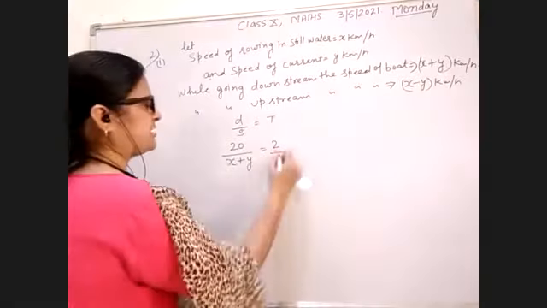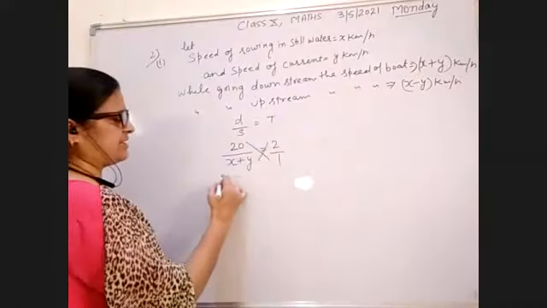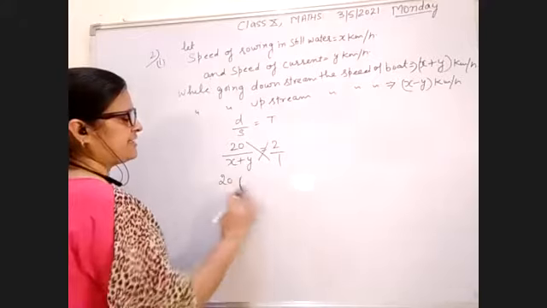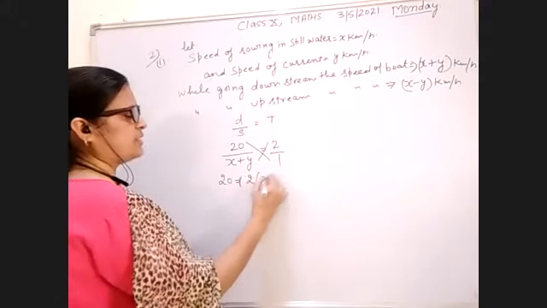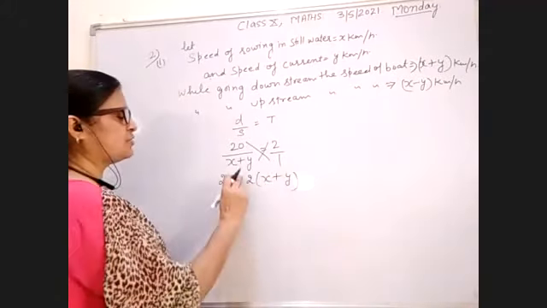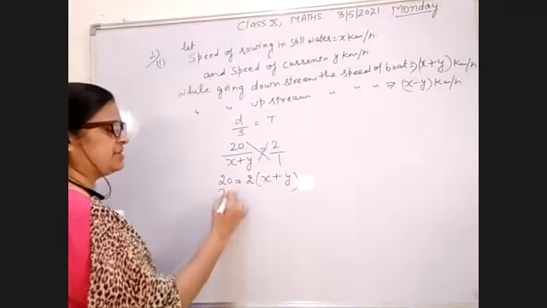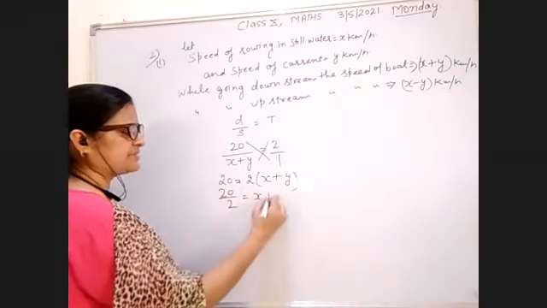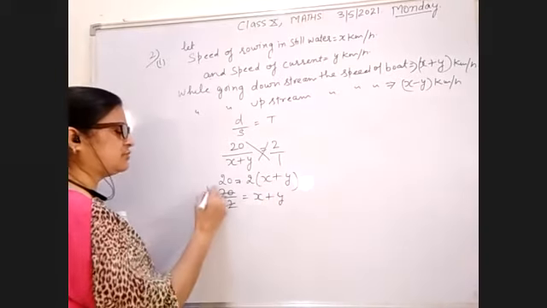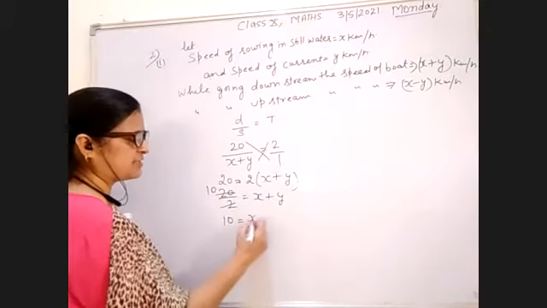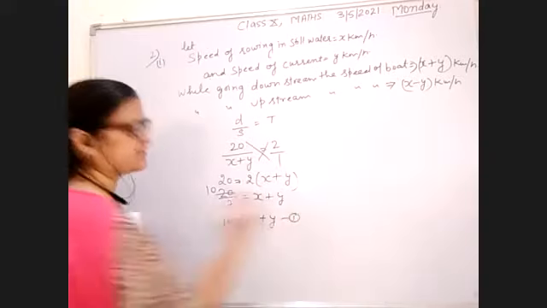So by cross multiply, first you make this statement 20 equal to 2 into x plus y. When 2 came on the left hand side, 20 upon 2 equal to x plus y, it is equal to 10. 10 equal to x plus y. This is your first equation.